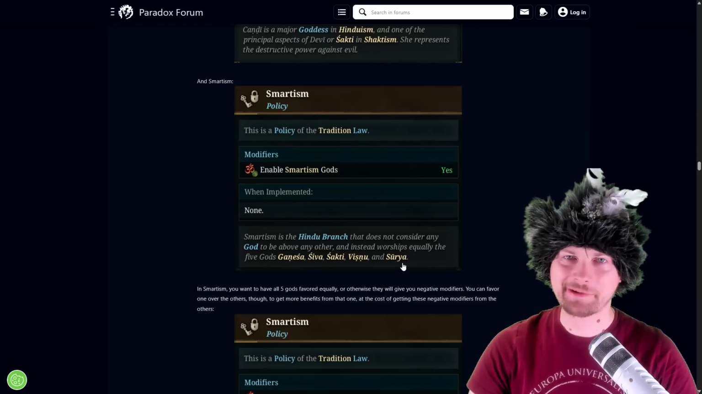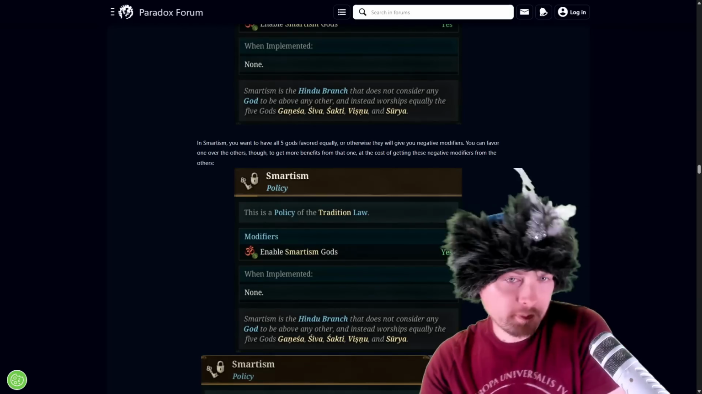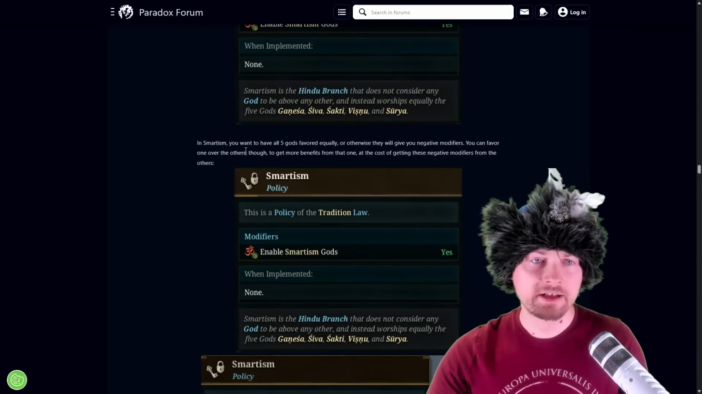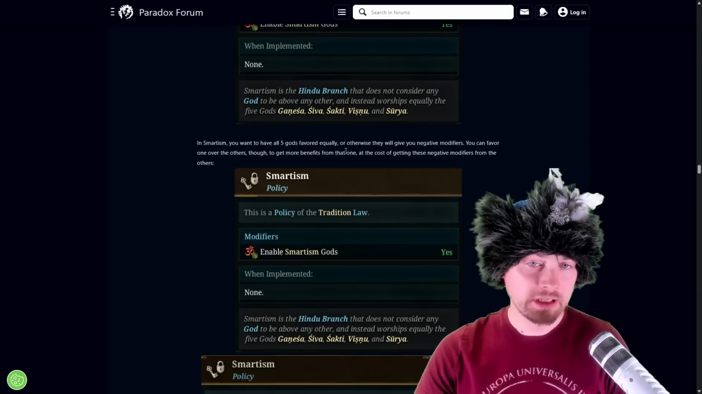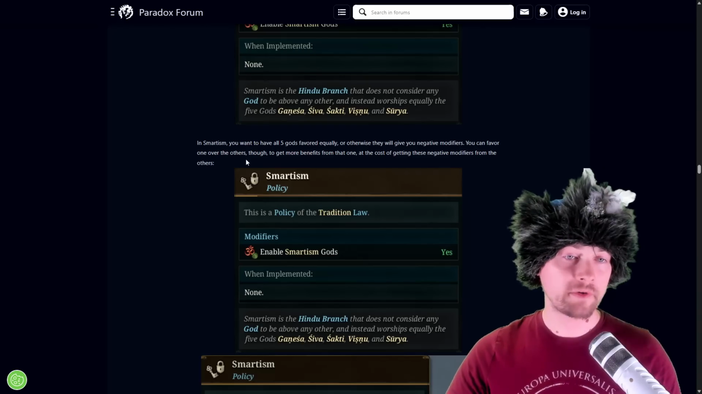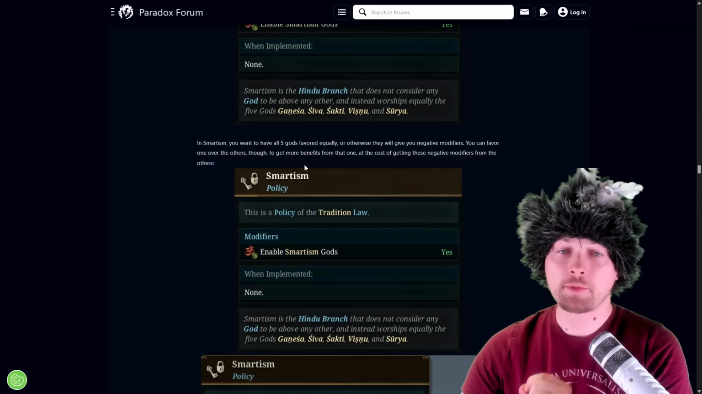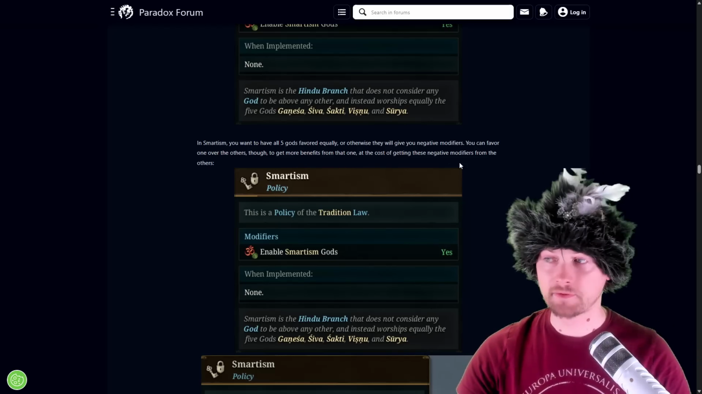I'm waiting for the Child of Surya event for 100, 100, 100 air. And this one is a bit more complex, because I'll read that. In Smarties, you want to have all 5 gods favored equally, or otherwise they will give you negative modifiers. You can favor one over the others, though, to get more benefits from that one at the cost of getting these negative modifiers from the others.